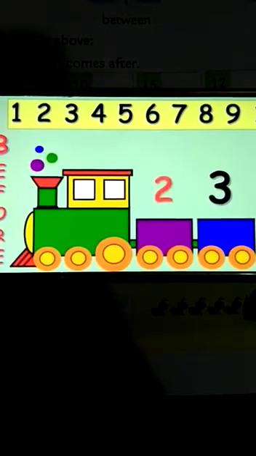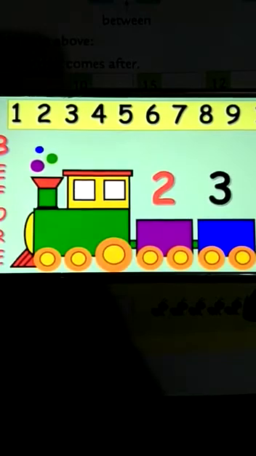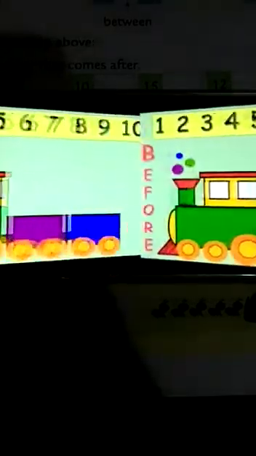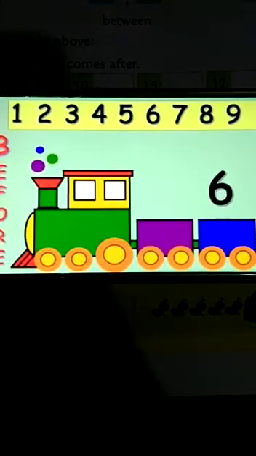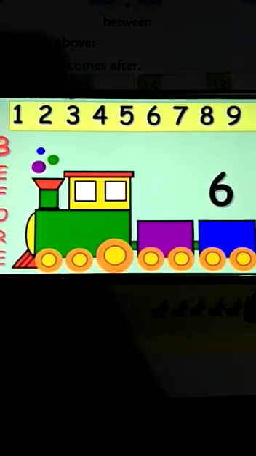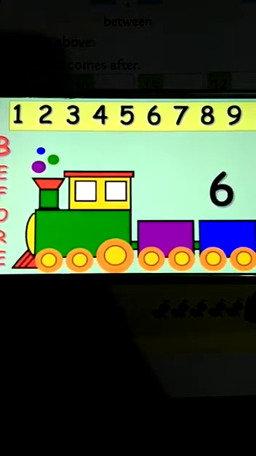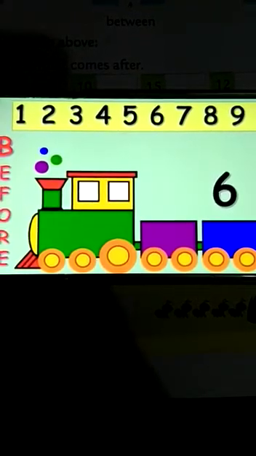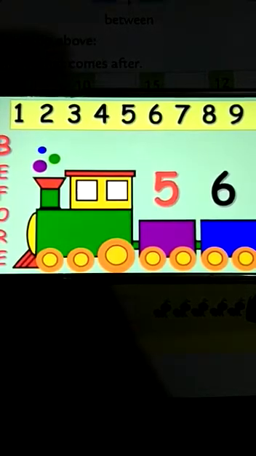Yes, it's 2 that comes before 3. Here we have number 6. So can you guess what number comes before 6? Yes, it's 5 that comes before 6.